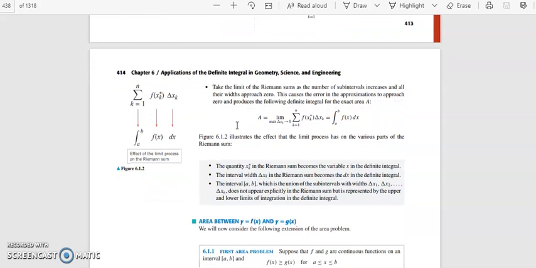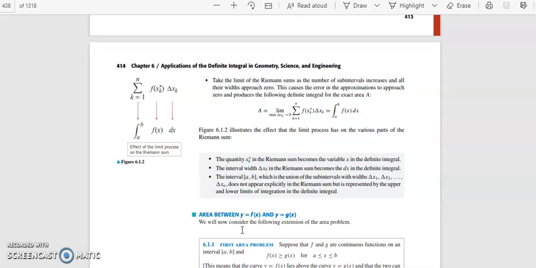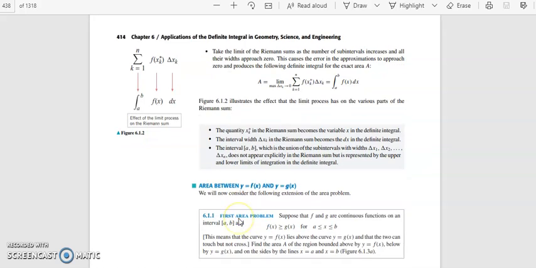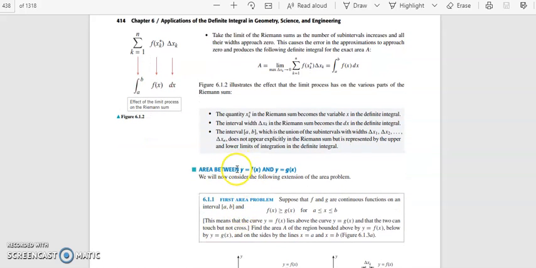Now our aim is to find the area between two curves. You have a curve above and a curve below, and you need to find the area between those two curves. That is the first area problem: you need to find the area between y equal to f of x and y equal to g of x.